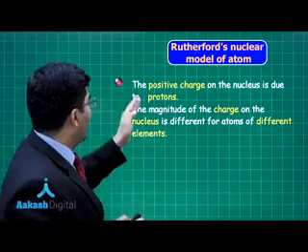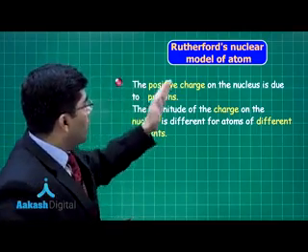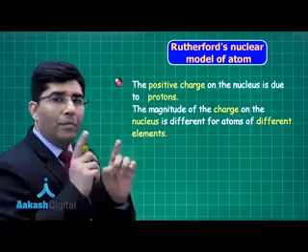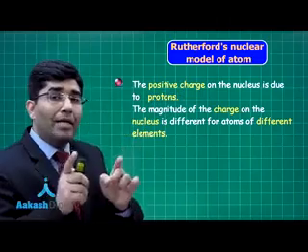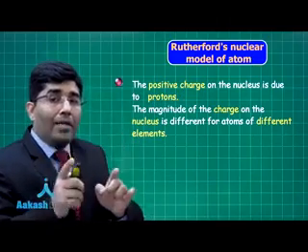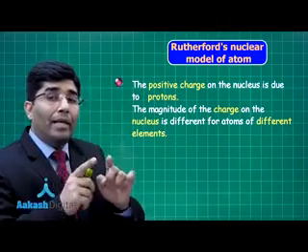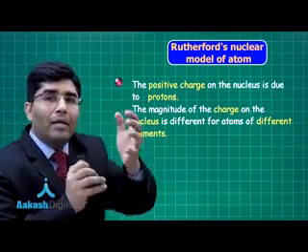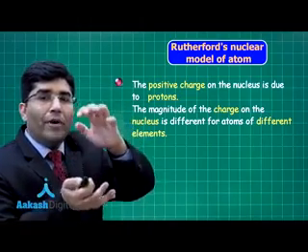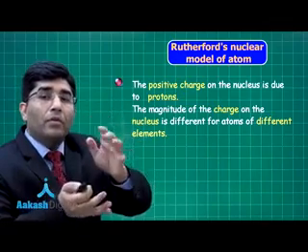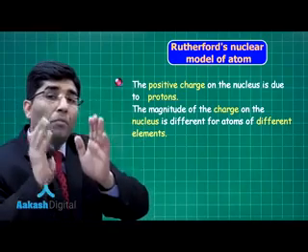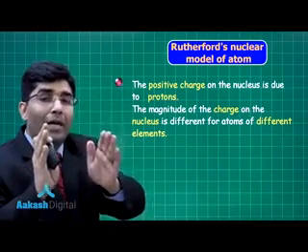So he is saying that the positive charge on the nucleus is due to the protons. It means that all the protons present in the atom are present in the nucleus. They are not spread in a sphere as Thomson explained. That's why Thomson's model failed.